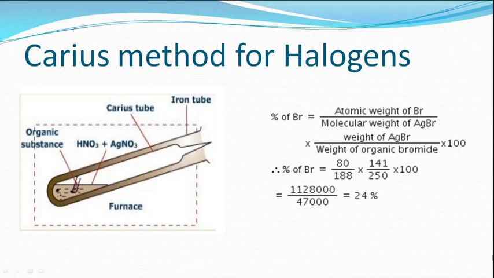For example, it is given how the percentage of bromine is calculated, from the atomic weight of bromine, the molecular weight of silver bromide, the weight of silver bromide formed in the Carius method, and the weight of the organic molecule that we have already taken, using this formula. For example, if we get around 141 mg of AgBr, then for 250 milligrams of organic substance, there is 24% of bromine. This is how it is calculated.